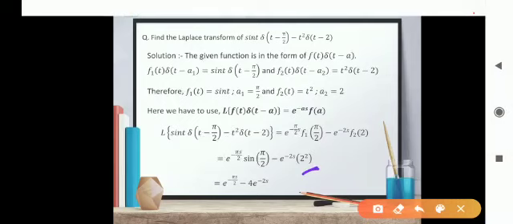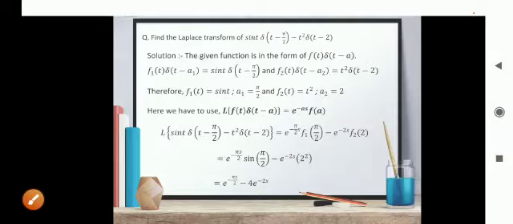So these are very simple examples. These are rarely asked in the university question paper for 2-3 marks, but they may be asked for 1 mark in MCQs. So you should know these results. Now some examples for practice.